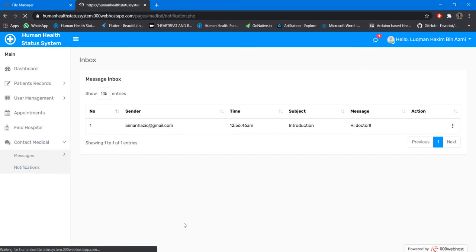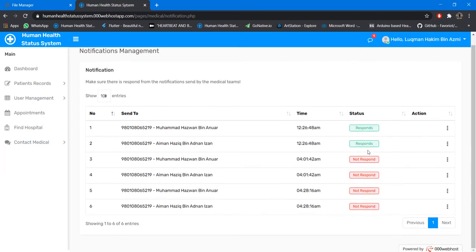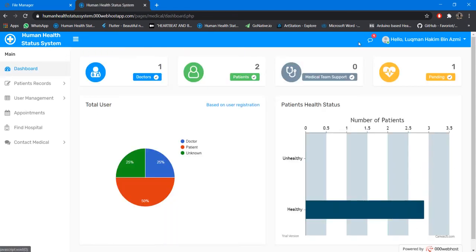Okay, so here's a part to see all the notifications managed by the doctor. Okay, so here they can see the status is respond or not respond. If not respond, that means the message might be a new one. So you can see here these are all the new records. Okay, if they are required to take action, they can also take the action. Okay, so the doctor can also delete the notification. Okay, so that's all for the medical team management page.